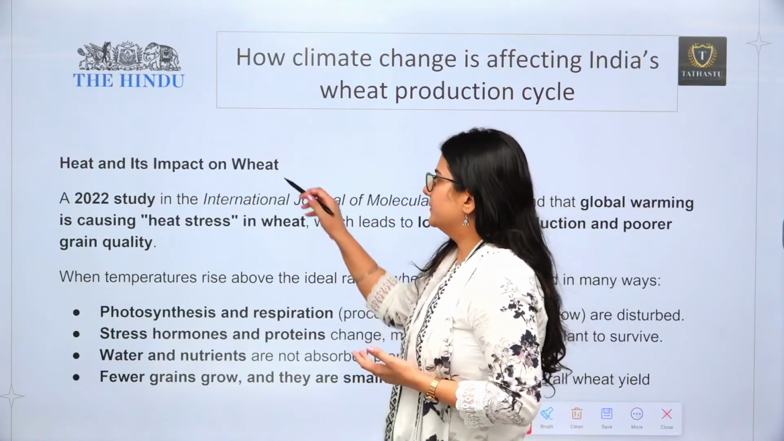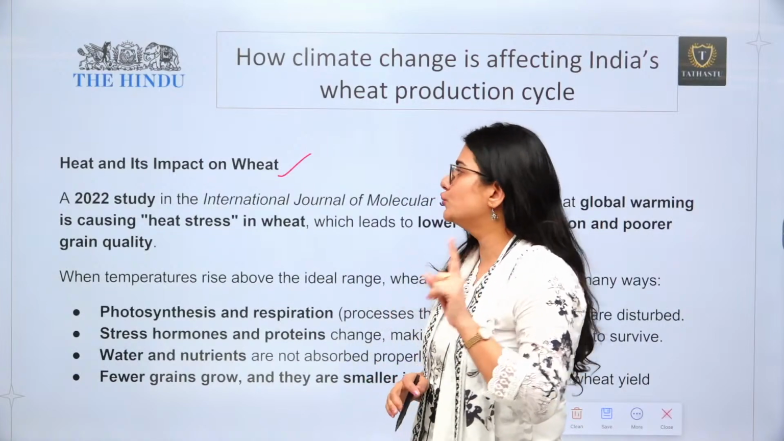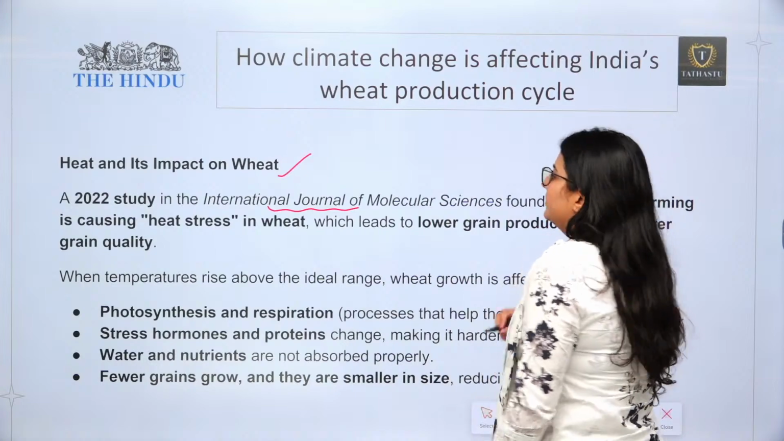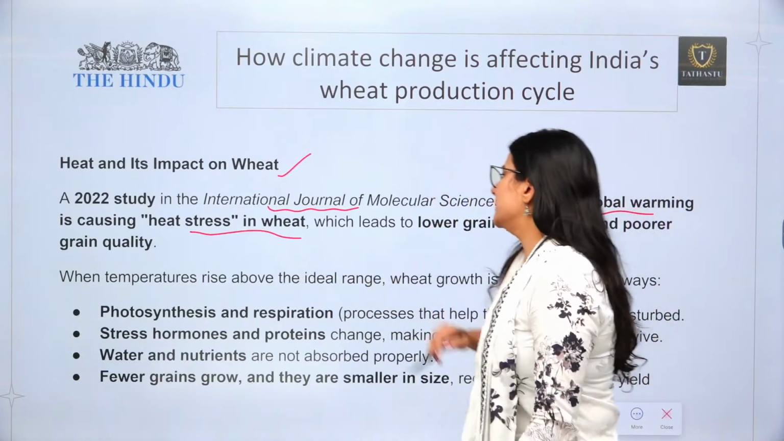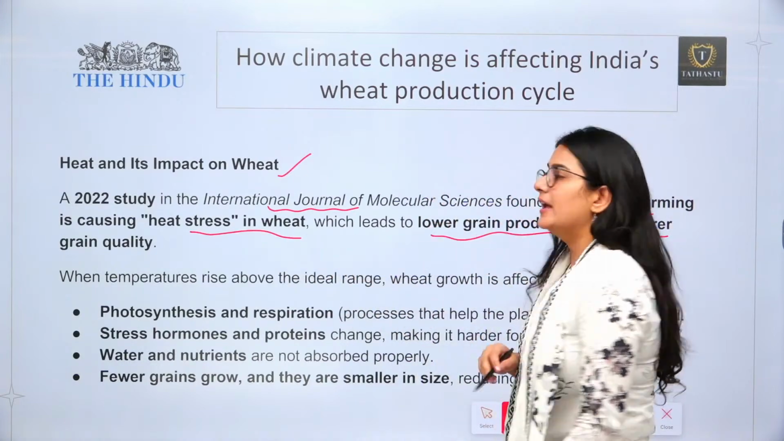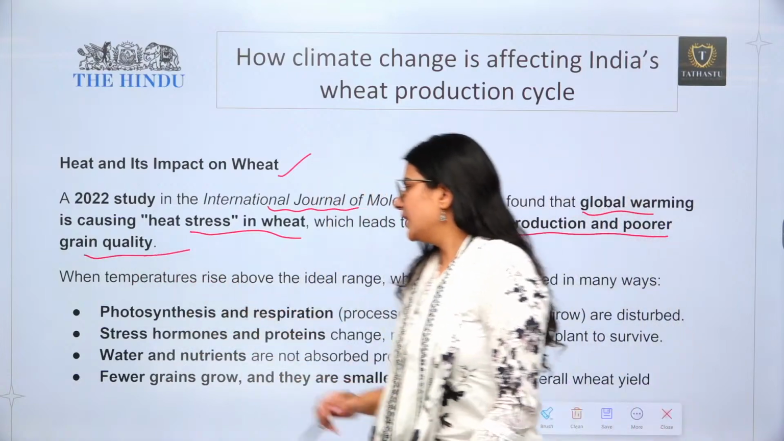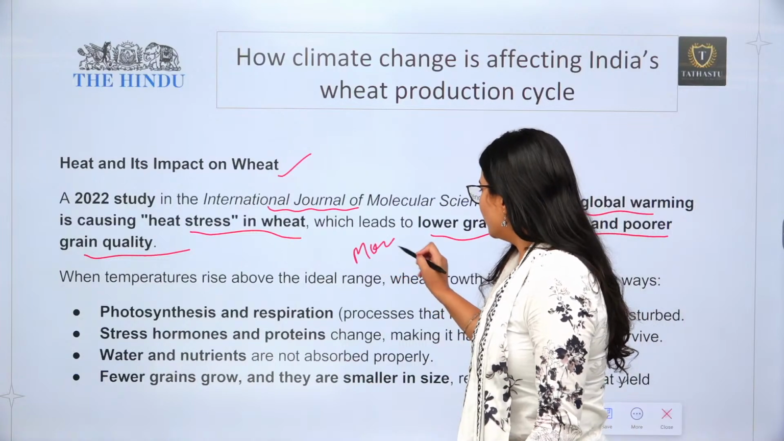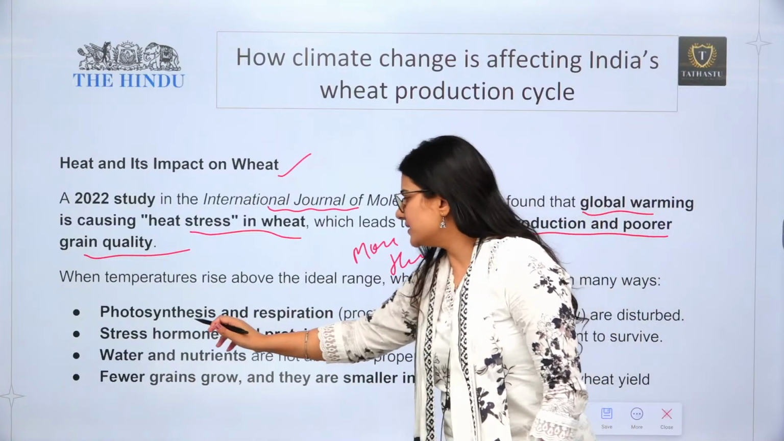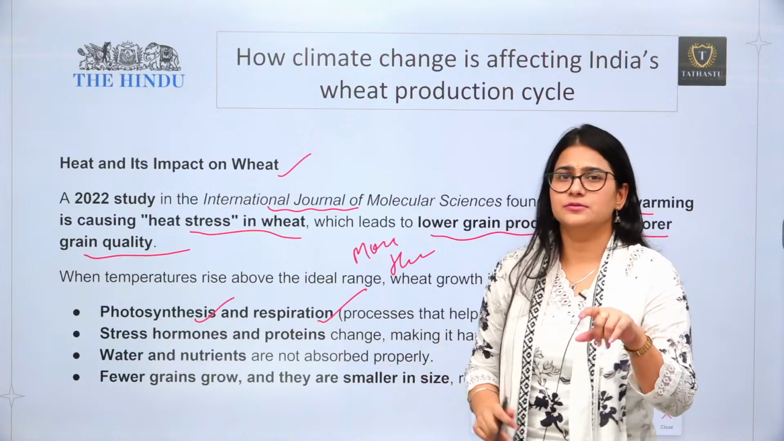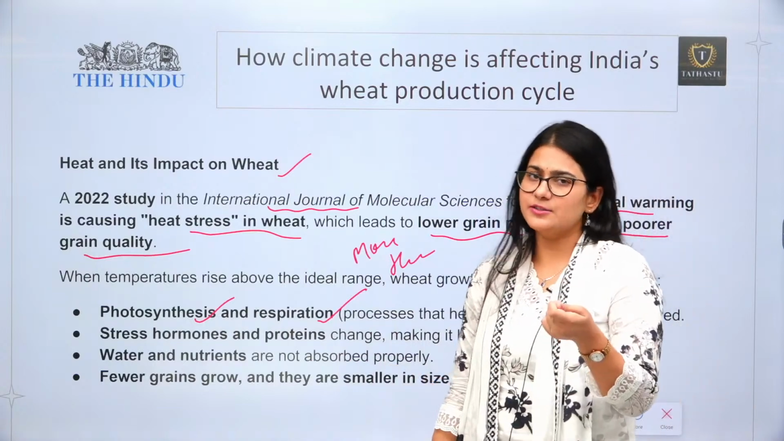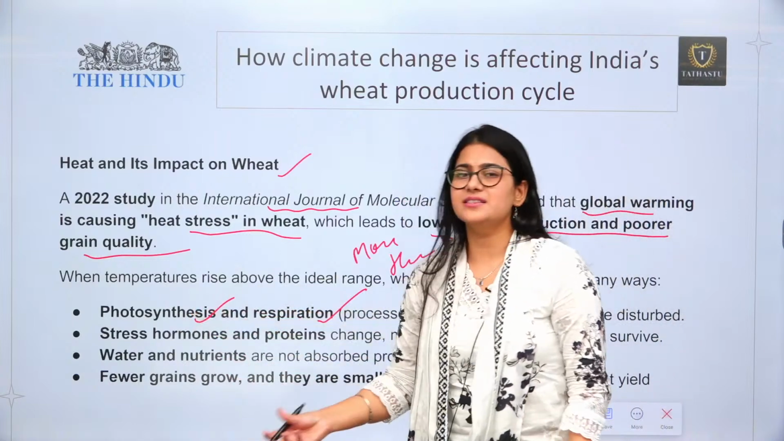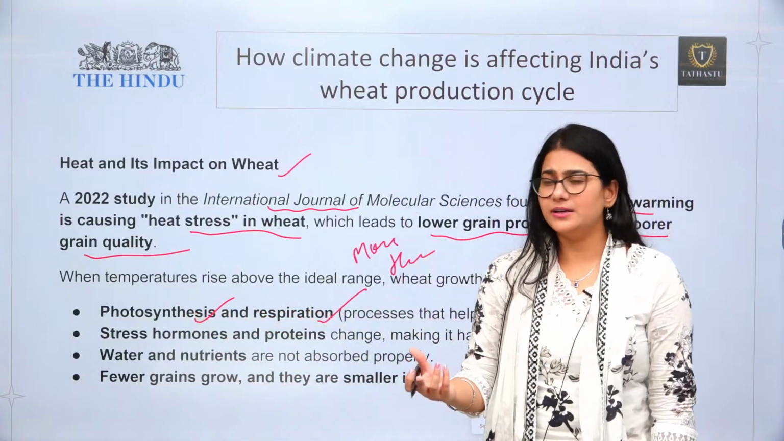Right? Again, a 2022 study in an international journal has said that global warming is causing heat stress in wheat, leading to lower grain production and poor grain quality. How is it going to impact it? Look, if there is more heat, obviously the photosynthesis and respiration rate of the wheat plant is going to get affected, right? Photosynthesis and respiration are very important for the growth of a plant.